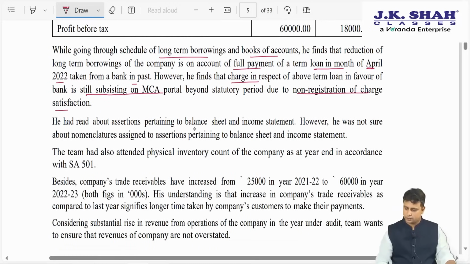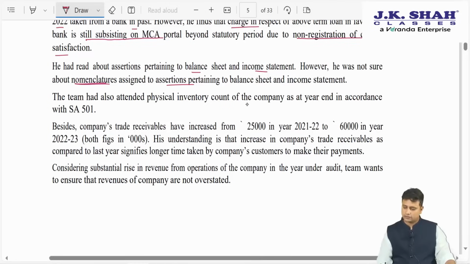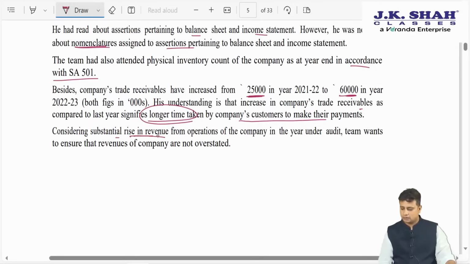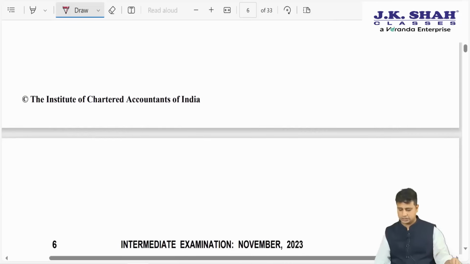He read about the assertions pertaining to the balance sheet and income statement, but he was not sure about the nomenclatures assigned to them. The team had attended the physical verification count of the company at the year end in accordance with SA 501. Besides, the trade receivables have increased from 25,000 to 60,000 in the year. His understanding is that an increase in trade receivables as compared to last year signifies longer time taken by the customers to make their payments. Considering the substantial rise in revenue from operations of the company in the year, the team wants to ensure the revenues of the company are not overstated.